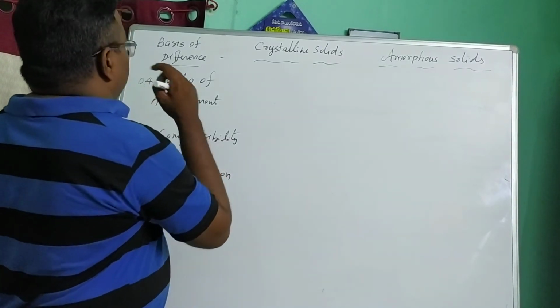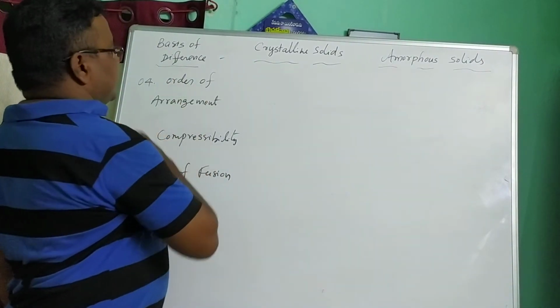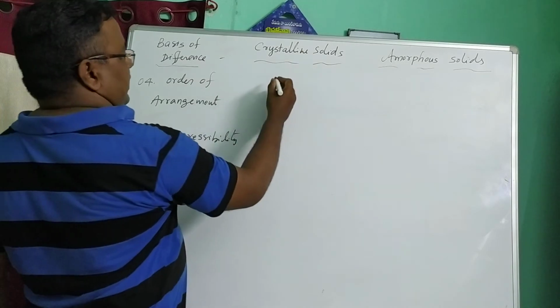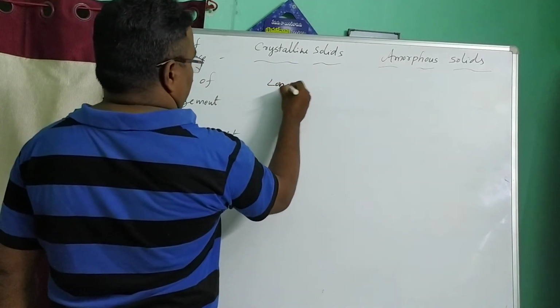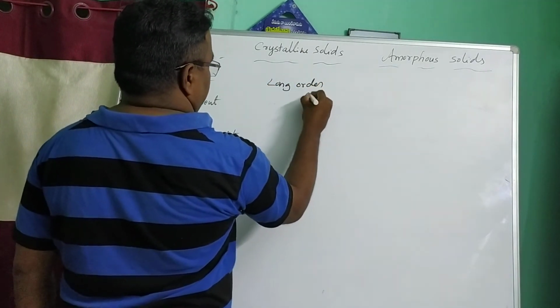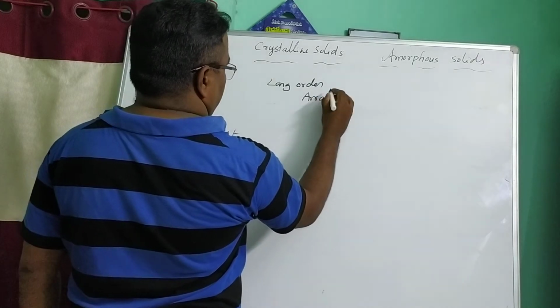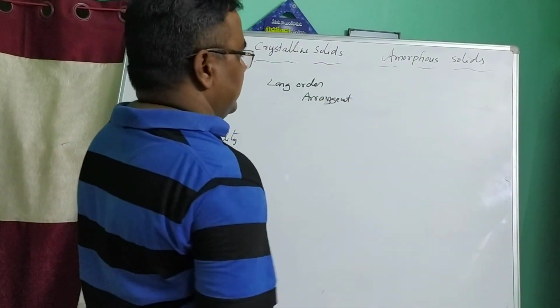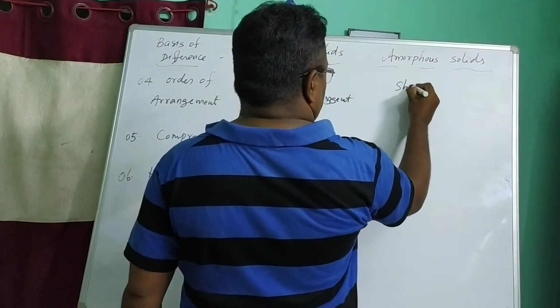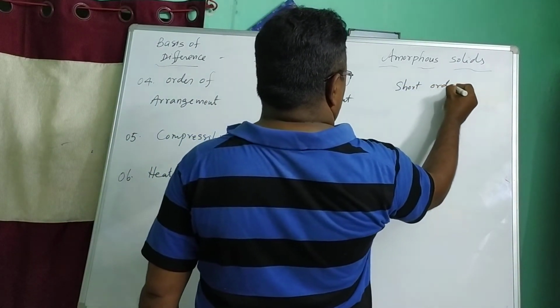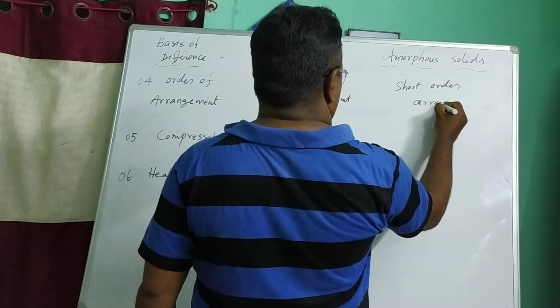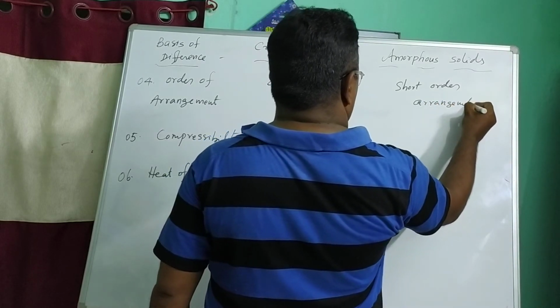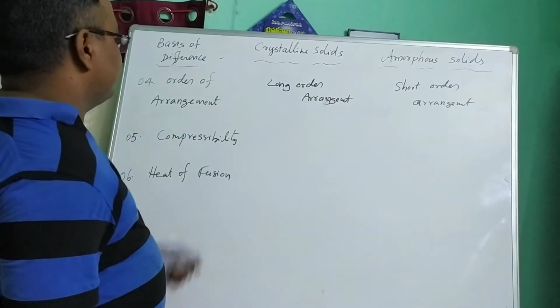Next, fifth property, order of arrangement. Crystalline solids have long order arrangement, while amorphous solids have short order arrangement. Next one, compressibility.